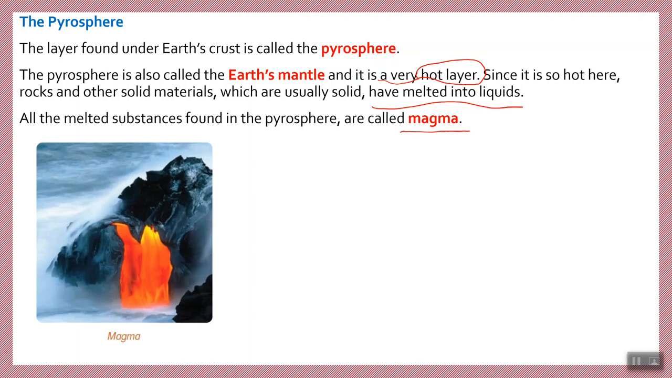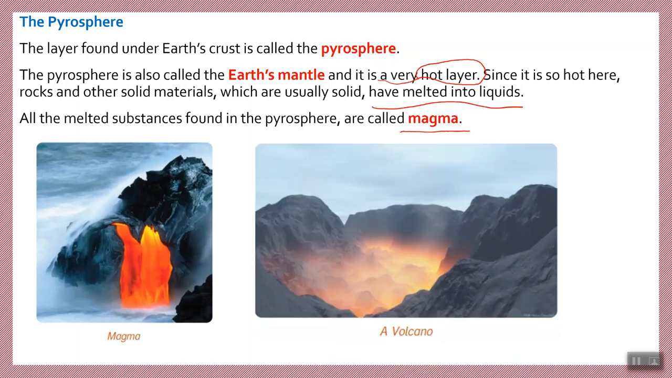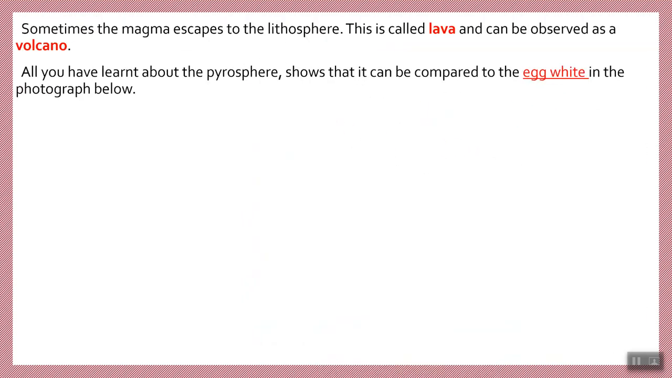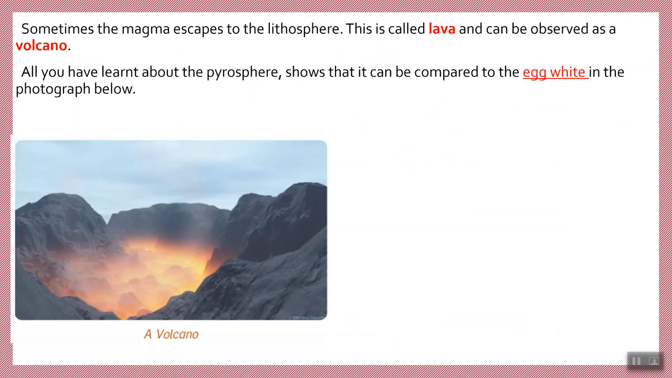So when it's inside the mantle, it's called magma. But just look at this picture, that's boiled. But how does it come out? When we look, it came out by a volcano. Sometimes the magma escapes to the lithosphere, and when it comes to the lithosphere, it's called lava, and can be observed as a volcano. So what is a volcano? A volcano is made up of the boiled liquid of the mantle that comes out. It's magma, and when it comes out to the crust it becomes lava.